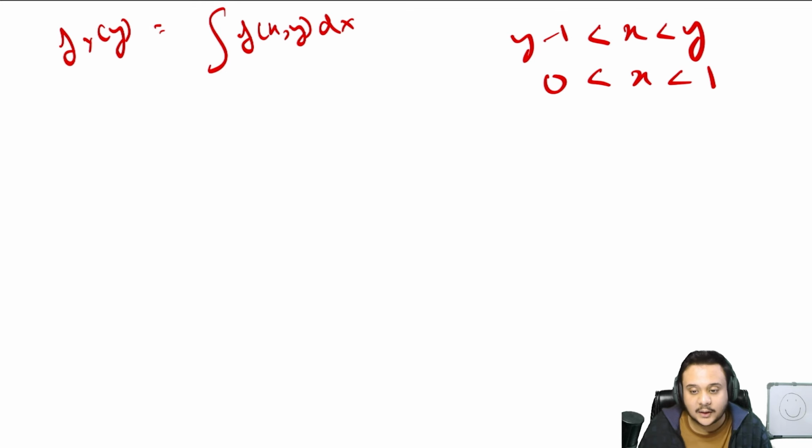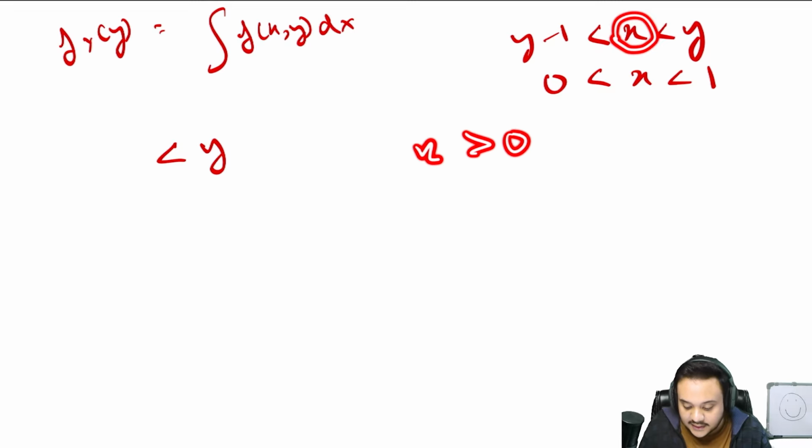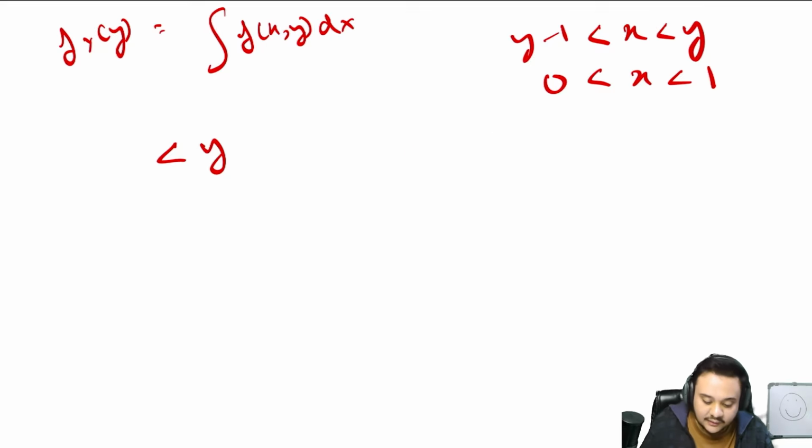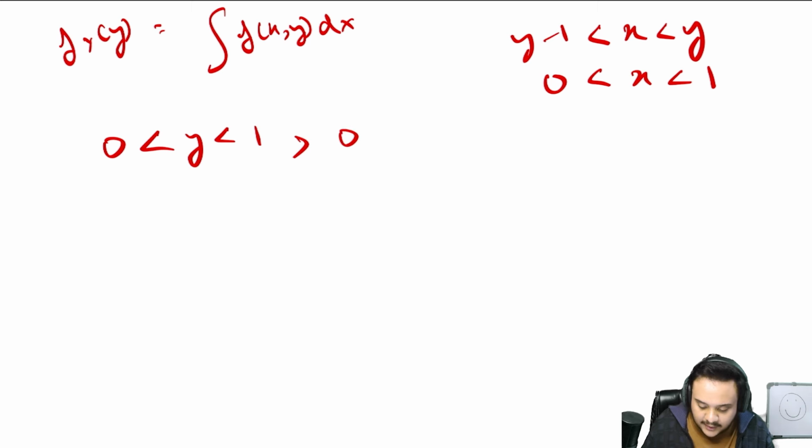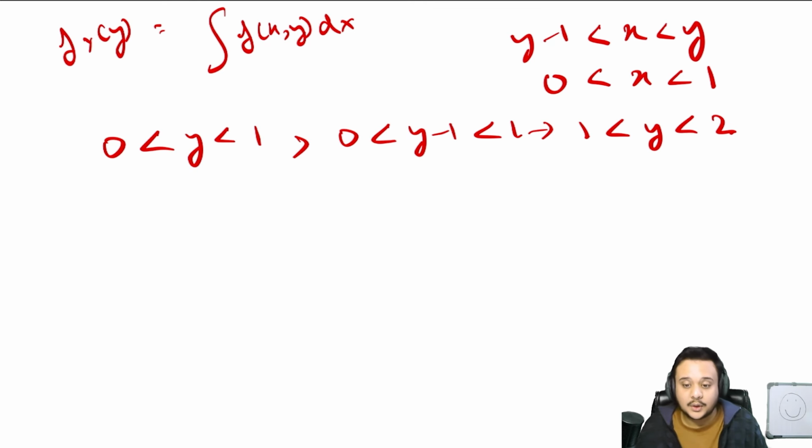So how do you get those cases? How do you get those intervals? First of all, you compare y with 0 and 1. The thing is that y can never be equal to 0. Why? Because x is always greater than 0, and y is always greater than x. So y can never be 0. The minimum value it can take is x. So you compare y with 0 and 1 and you compare y minus 1 with 0 and 1. This gives you that y can be between 1 and 2 as well. The maximum value y can take is that y can approach 2. It can never be 2, but it can approach 2.